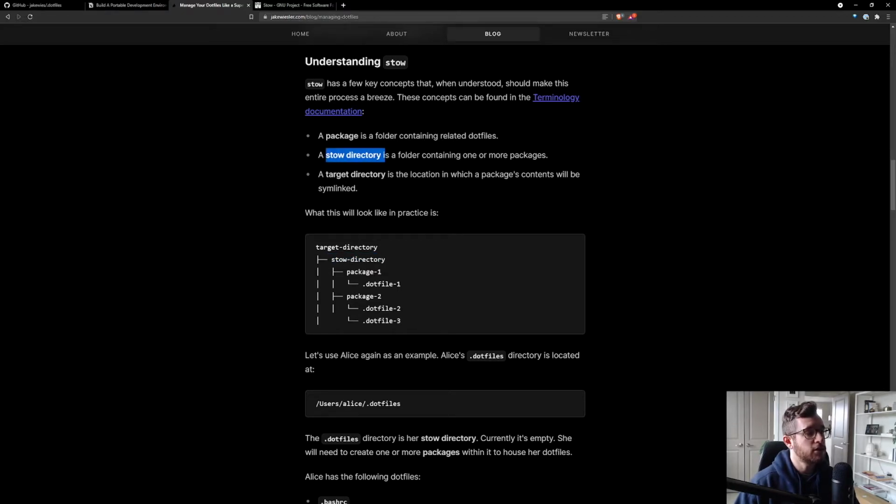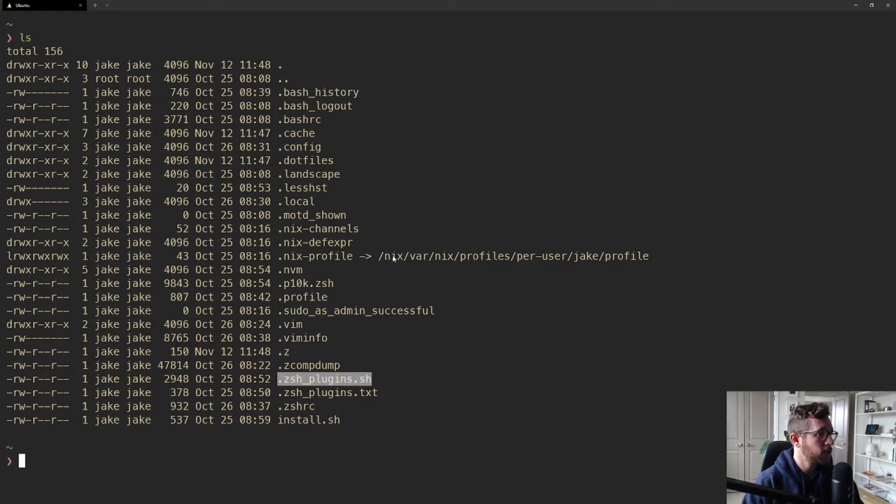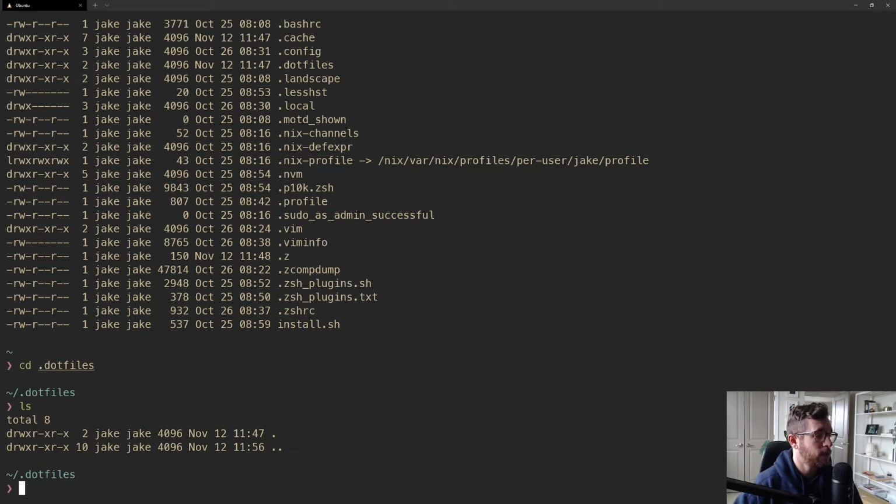Now, a stow directory, as I've written here, is a folder containing one or more packages. In our case, the stow directory will be the .files directory that we recently created. So if I go back to my command line here, you can see there is a new .files folder. If I go inside of that folder, we currently don't have anything, right?